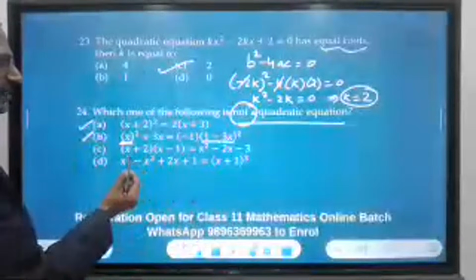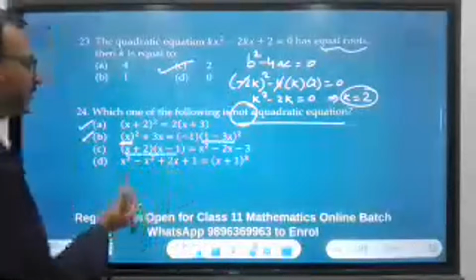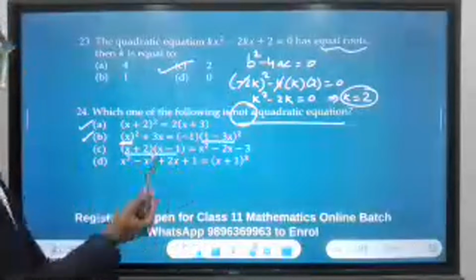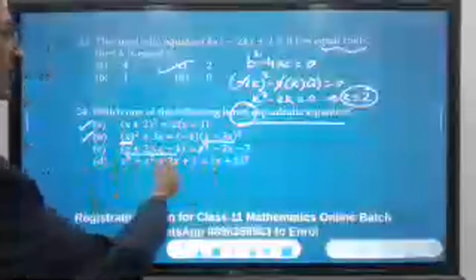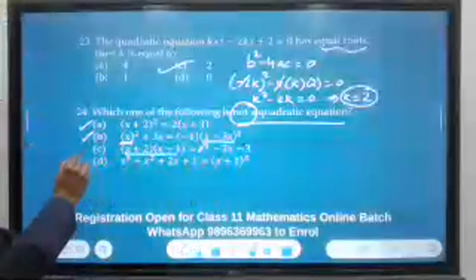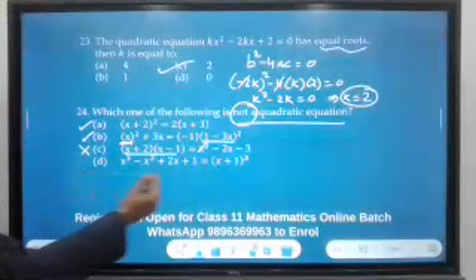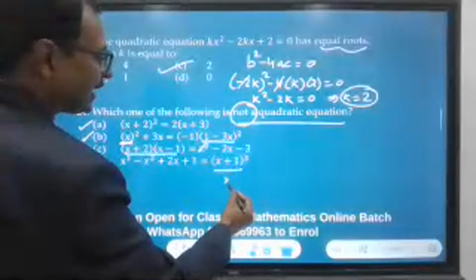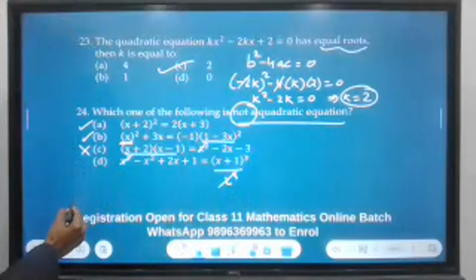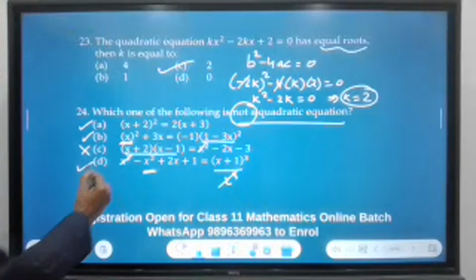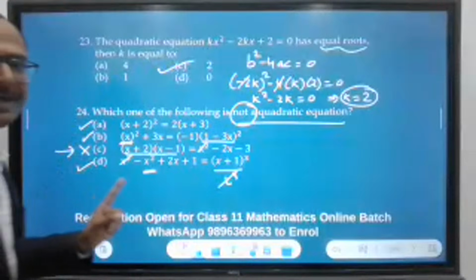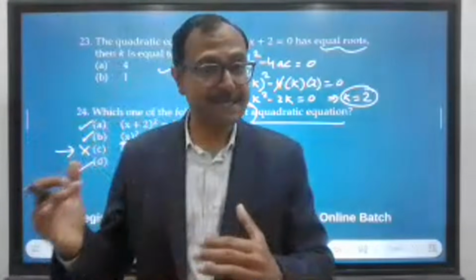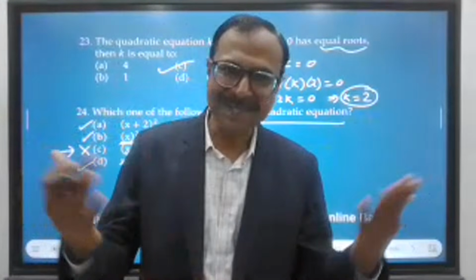How about this? When you multiply these two brackets, it will give you x square, and you have an x square on the right hand side. So this x square will get cancelled on both sides, and there is no more x square, and therefore this is not quadratic. And the last one, x plus 1 whole cube will have an x cube, so x cube will cancel x cube, so this will definitely be a quadratic. So the answer for the question is C. So C and C and C, so many C's, and the answer is definitely C only.